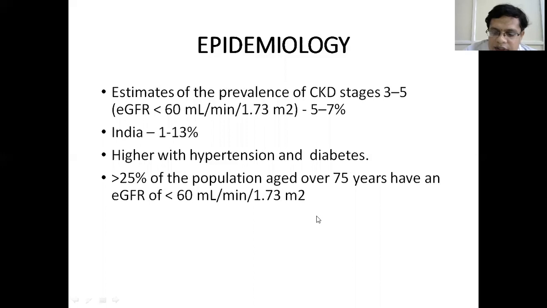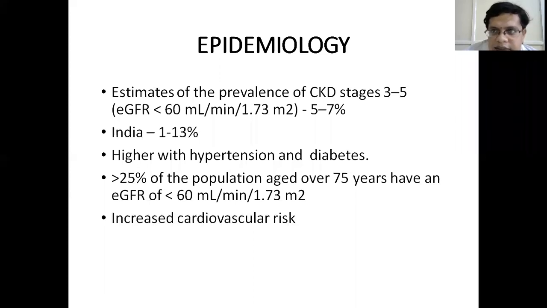With age, there is decline in the eGFR, about 1 ml per minute from 30 years onwards. So by the time you reach 75 years, the eGFR is almost 60. If this, along with the presence of markers of kidney injury, are present, then you call it chronic kidney disease. Chronic kidney disease is an important and independent risk factor for cardiovascular mortality and morbidity. Before many patients progress to stage 5, they die of cardiovascular disease.